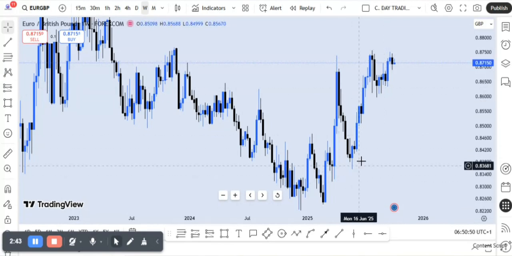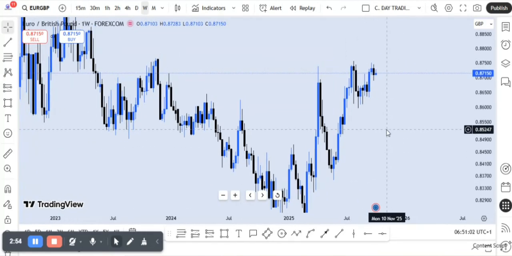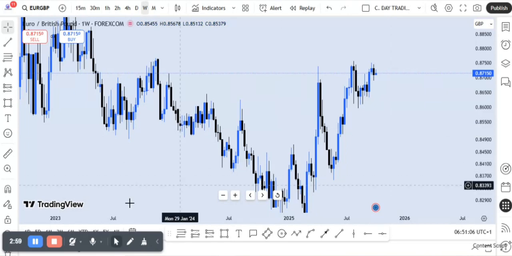So, although we are bullish on the weekly time frame, we are at a very critical zone where price can also retrace aggressively, really, right? The same way it did previously. But then we are still very bullish, really. But this is what I have on the daily time frame.